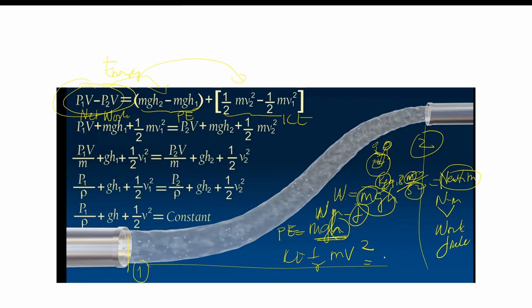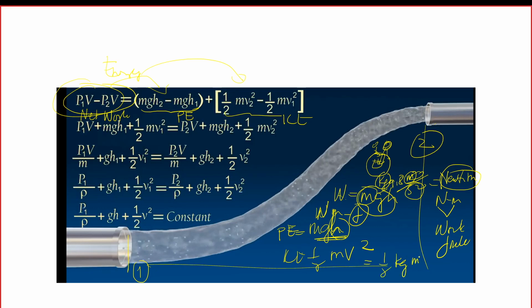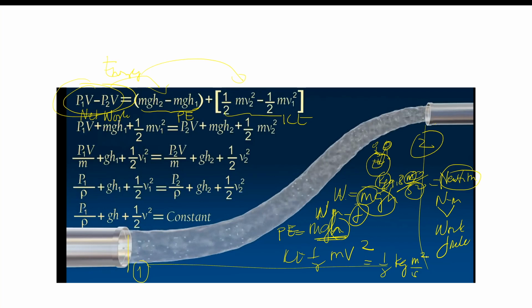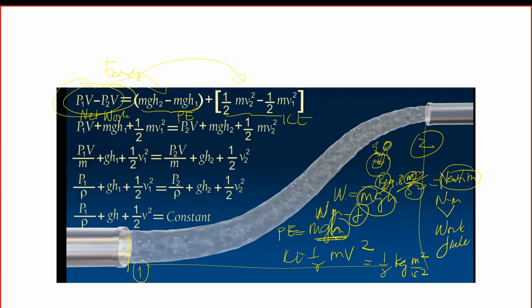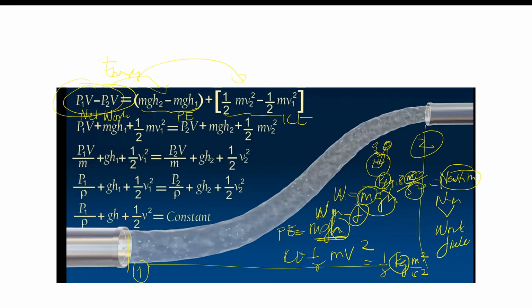Ito naman, 1/2 mv squared. O paano naman to? Let us check the unit. 1/2 mass is kilogram. Velocity square is meter per second, so square mo, no? So, kilogram meter per second square. I-breakdown ko: kilogram meter times meter per second square. Right? So, kilogram meter per second square is newton. Tapos, yung distance is meter. So, newton meter is also joule. So, joule, kinetic, and joule na potential. Okay? Maliwanag ba?